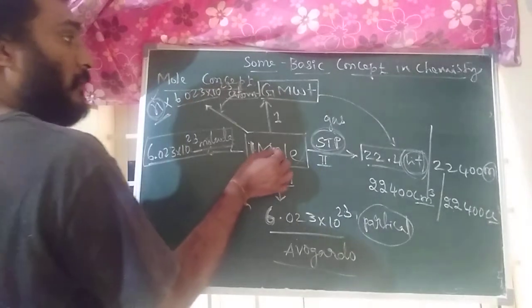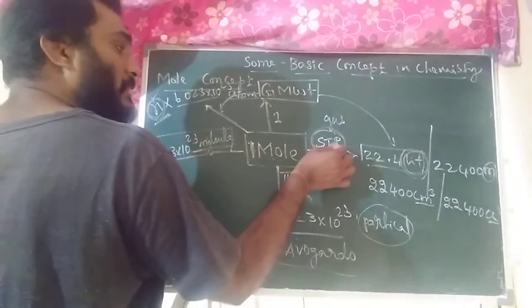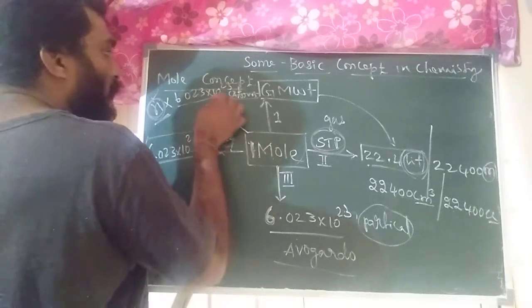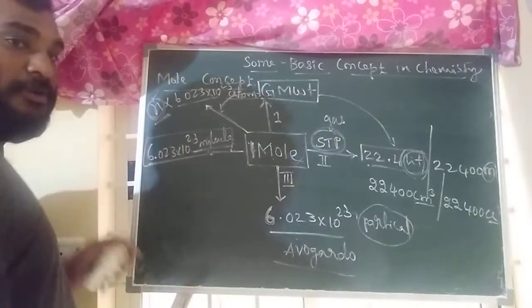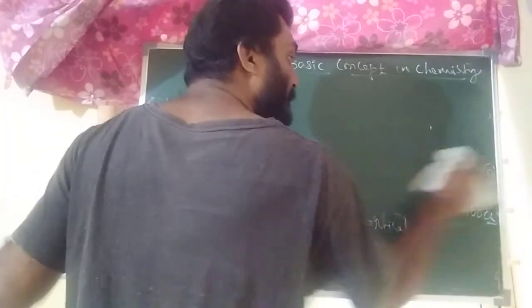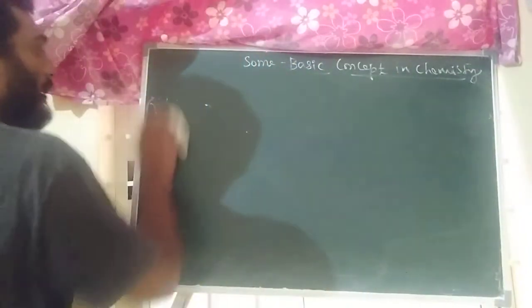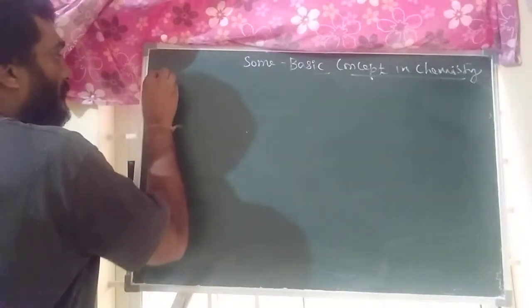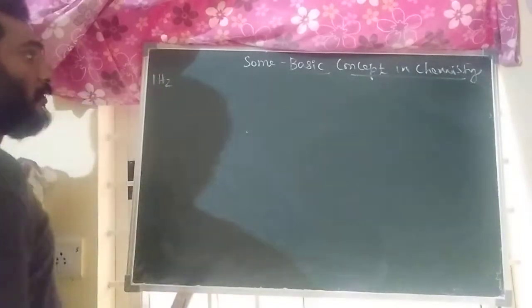So you have to remember these relations: mole and gram molecular weight, mole and STP condition, mole and Avogadro number, mole and number of molecules, mole and atoms. Now we'll go for some examples. For example, I am taking the hydrogen molecule, H2.